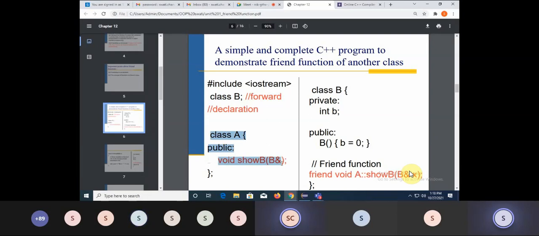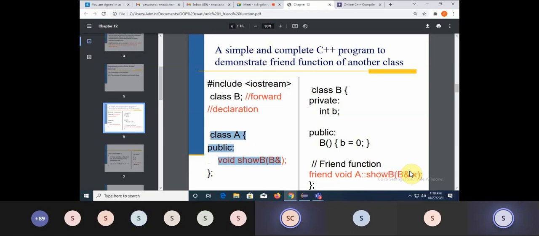अब यहाँ पे मैं दो functions को share नहीं कर रही हूँ, आप देख रहे हो. I'm not sharing a function between two classes. But what I'm doing, I'm using a function in one class to access the private data of another class. For that reason, I'm using a friend function here. Fine. Matlab here I can access this B in this class A. अगर normally देखोगे तो this is not possible. Fine. But I can do this with the help of a friend. How? Let's see. So this was about class A.